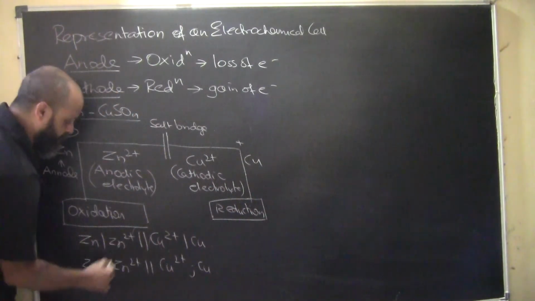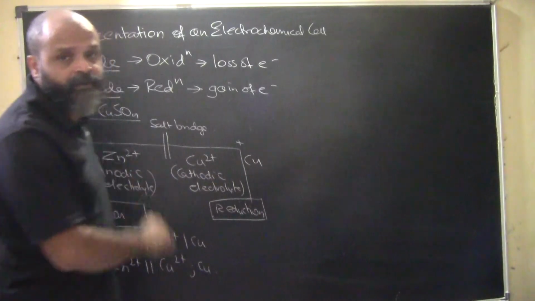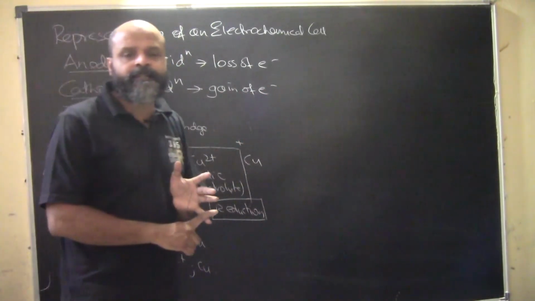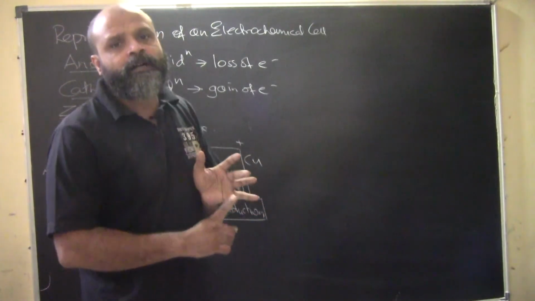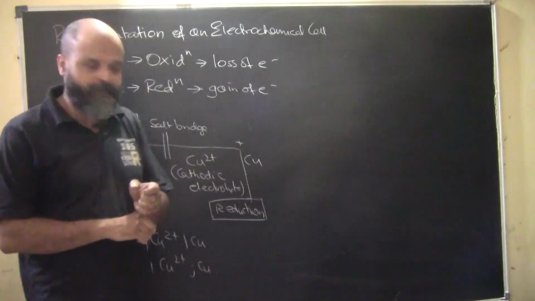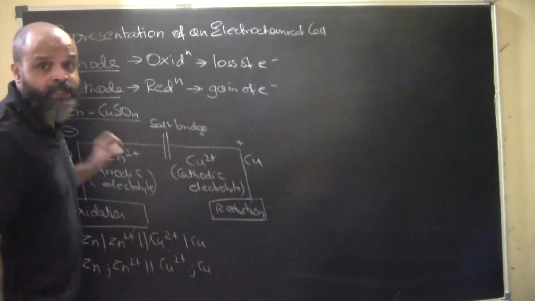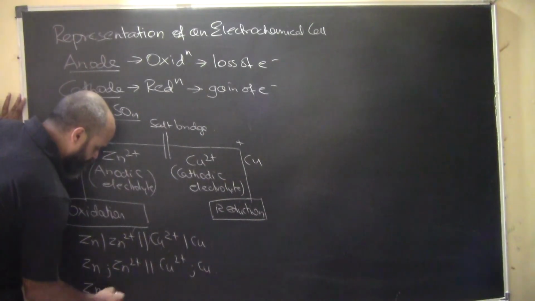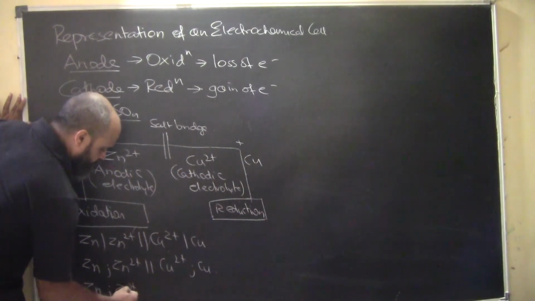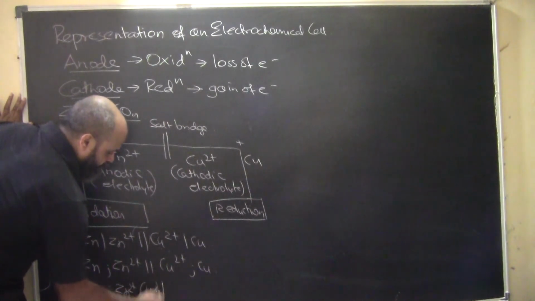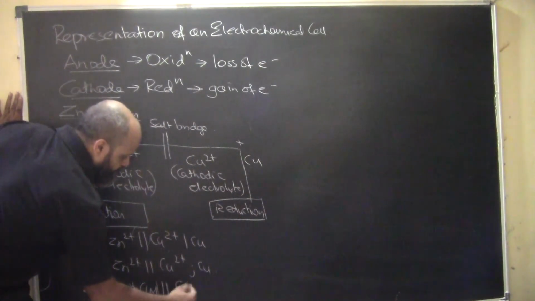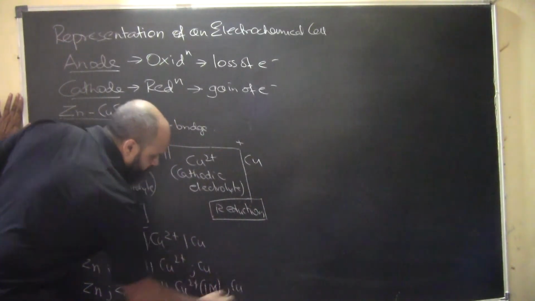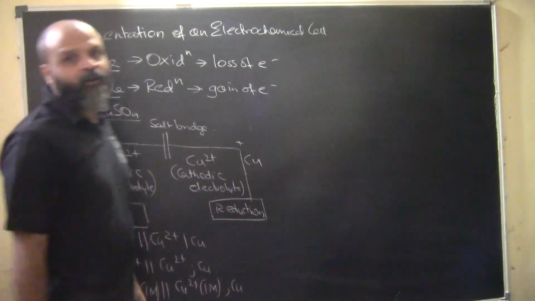At times we can also represent the molar concentrations, such as in the example of the galvanic cell we have seen, where the molar concentration of zinc sulfate and copper sulfate was 1 molar. So the ions which are formed will also be 1 molar. Here we can write Zn2+ 1 molar, salt bridge, Cu2+ 1 molar and Cu. So this is also a way of writing it.